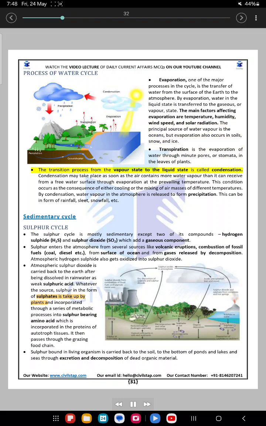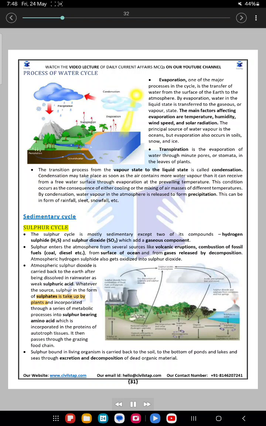The transition process from the vapor state to the liquid state is called condensation. Condensation may take place as soon as the air contains more water vapor than it can receive from a free water surface through evaporation at the prevailing temperature. This condition occurs as the consequence of either cooling or the mixing of air masses of different temperatures. By condensation, water vapor in the atmosphere is released to form precipitation. This can be in form of rainfall, sleet, snowfall, etc.